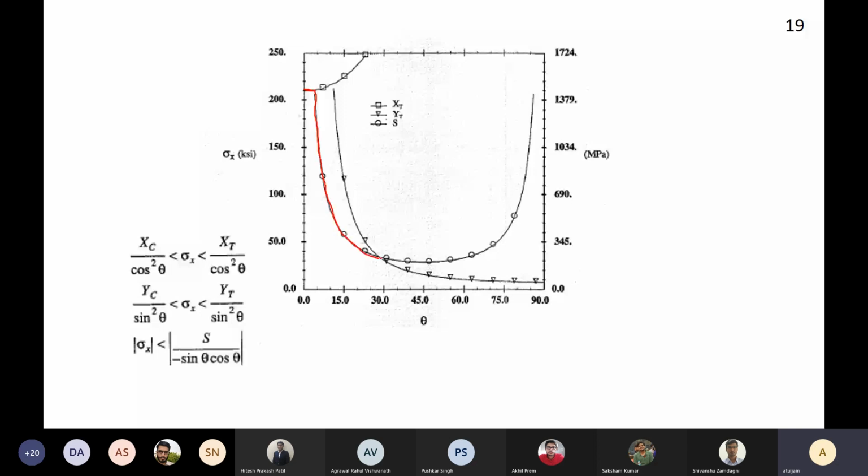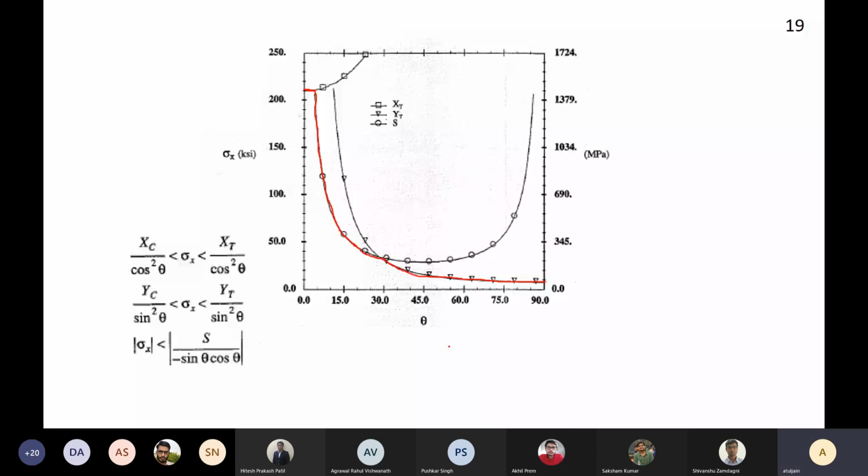It is this, and then I have to take this line because it is lower. So if you plot the strength of a uniaxial coupon subjected to loading in the off-axis direction, with theta on the x-axis and stress on the y-axis, you are going to get a discontinuous curve. This discontinuity comes because there are 3 inequalities that you have to look at.